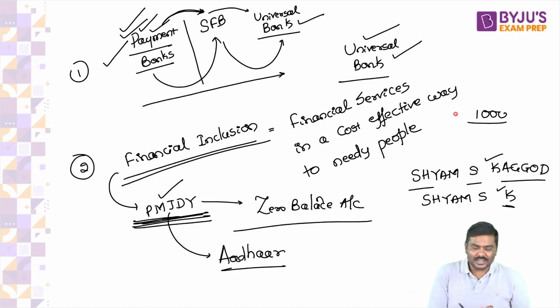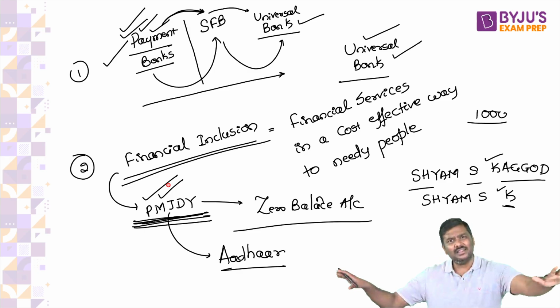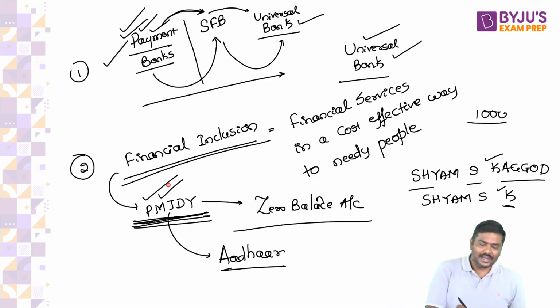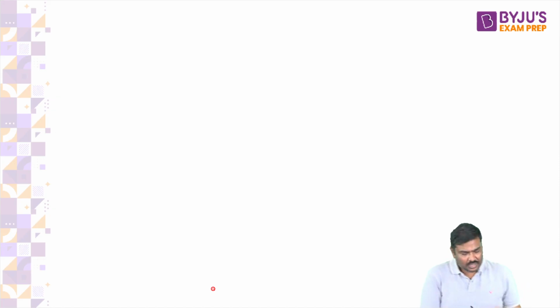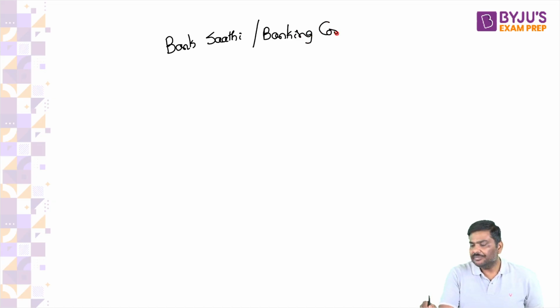That is the reason the government has introduced a scheme by the name of Pradhan Mantri Jan Dhan Yojana, wherein you do not have to have any balance, no documents. If you have Aadhaar, you can open the bank account. Can I say Pradhan Mantri Jan Dhan Yojana is a type of financial inclusion scheme? Let me add one more here itself. The concept of bank sathi or banking correspondent. Now, what is this idea of a bank sathi or banking correspondent?